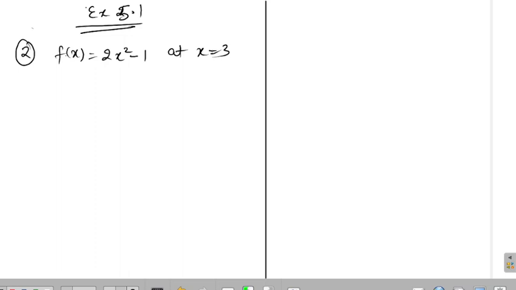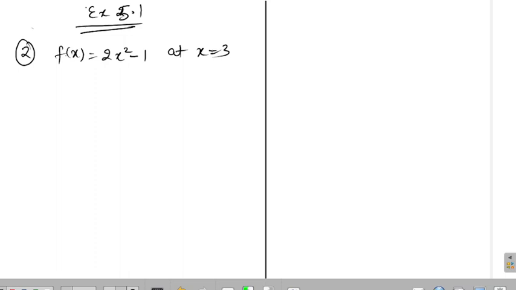Okay, so let me show how the things are working. I just type the function and draw the graph here, and in the question he is asking me to check the function at x equals 3. So the function looks like this, and at x equals 3, this is the value of the function at the point. So what do you think, at this point is the graph continuous or not?